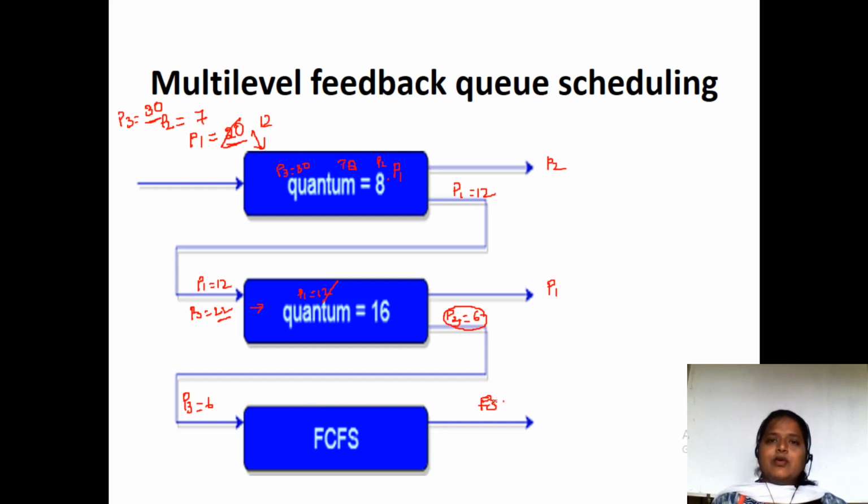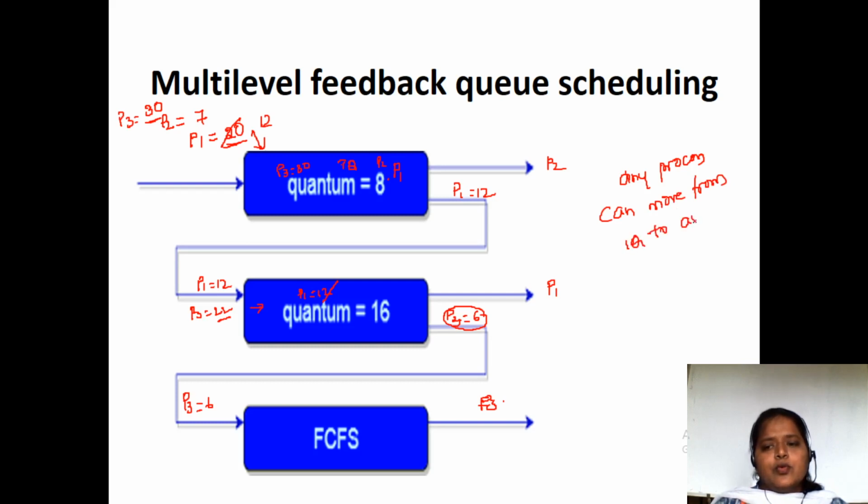Like this, if you are going to have different queues, the main thing is any process can move from one queue to another queue. Suppose this queue is having the highest priority, this queue is having the second highest priority.